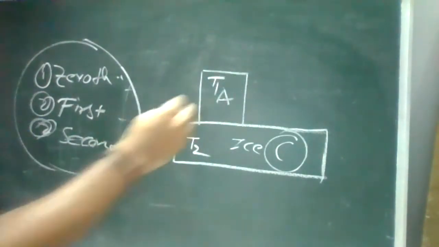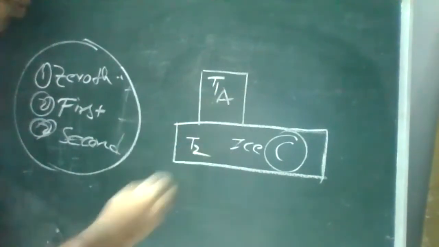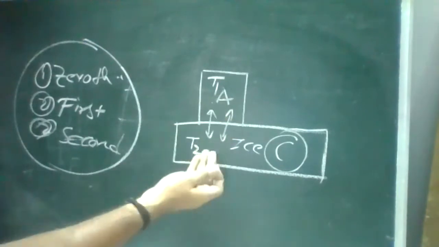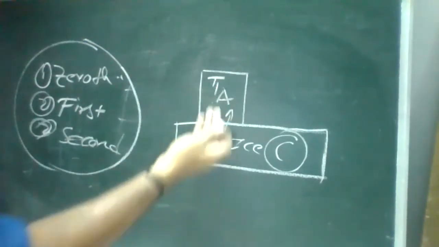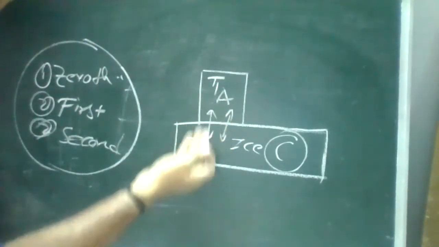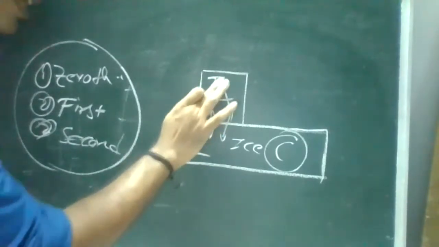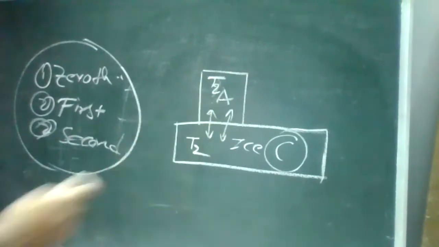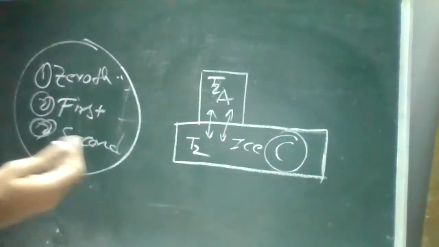When you place a block on the ice, there will be some heat transfer. The chillness will move, and both will be in the same equilibrium condition, the balance condition. So both objects will reach the same equilibrium temperature.